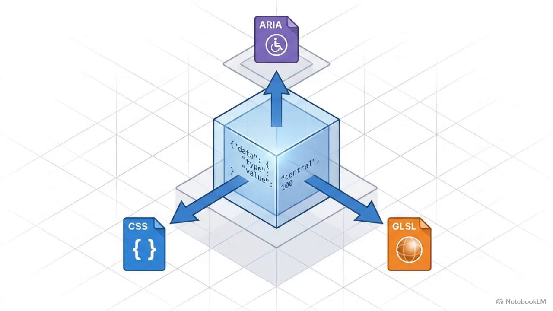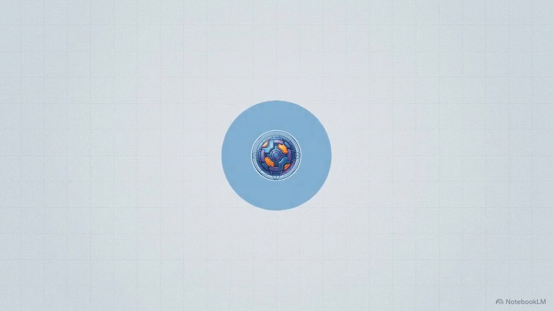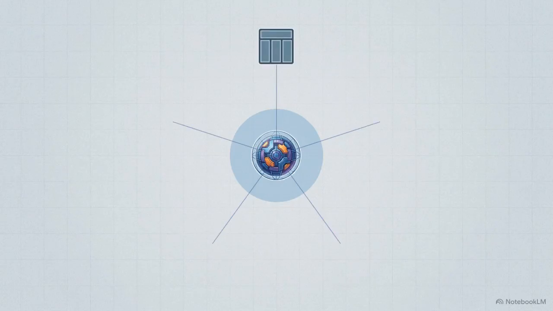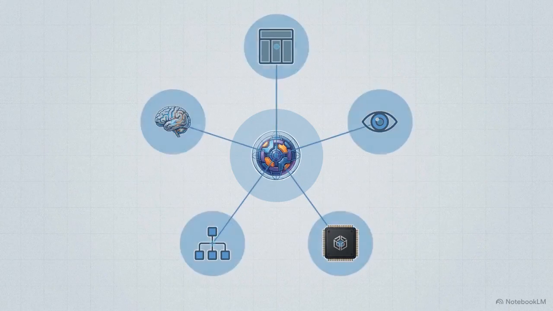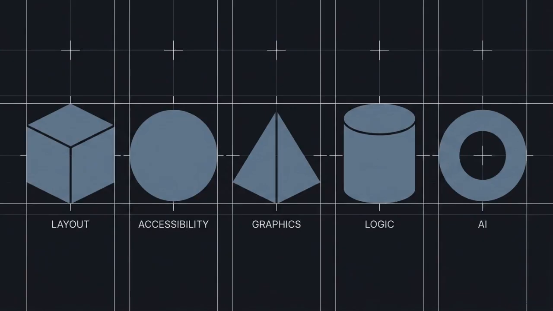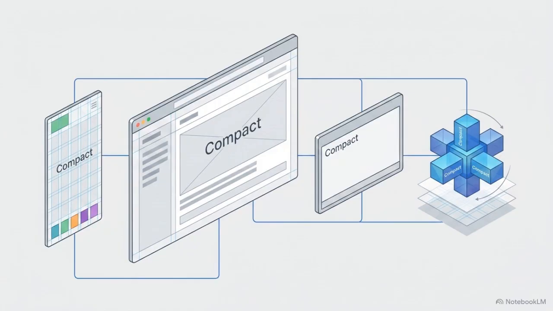With the truth secured, it has to reach the application. This is the forward path, known as cast. Cast is a projection discipline. The single graph lowers its verified state into every environment your app runs. It emits a CSS variable for layout, an ARIA attribute for screen readers, a shader uniform for the GPU, a TypeScript union for logic, and an updated manifest for AI. Because all 5 systems are reading their state from the exact same cryptographic hash, they cannot disagree. In this architecture, silent drift is mathematically eliminated.